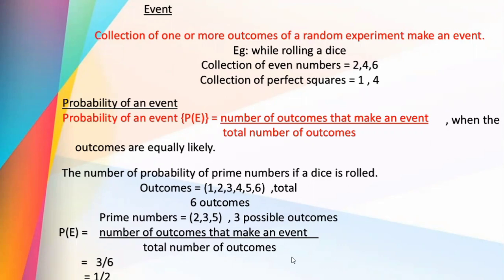So here 2, 3, 5 are prime numbers. These numbers have only 2 factors, 1 and that number itself. So 3 possible outcomes. So how can we find the probability? Number of outcomes that make an event divided by total number of outcomes. 3 divided by 6. 3 by 6, that is 1 by 2.